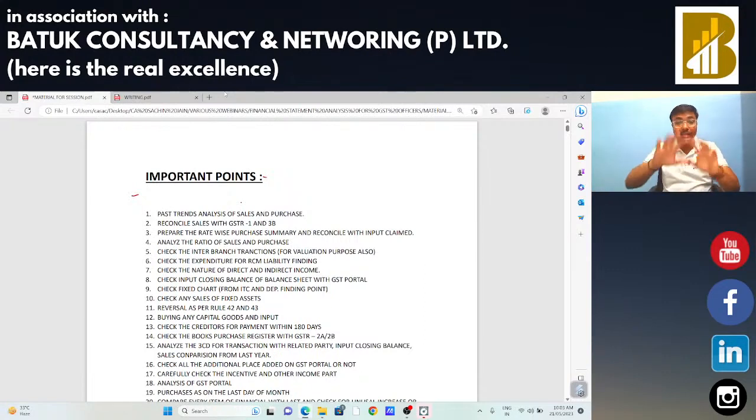In this session we are going to completely discuss the analysis of financial statements from the GST audit point of view. As a departmental authority, how do I need to check each and everything in the financial statement?